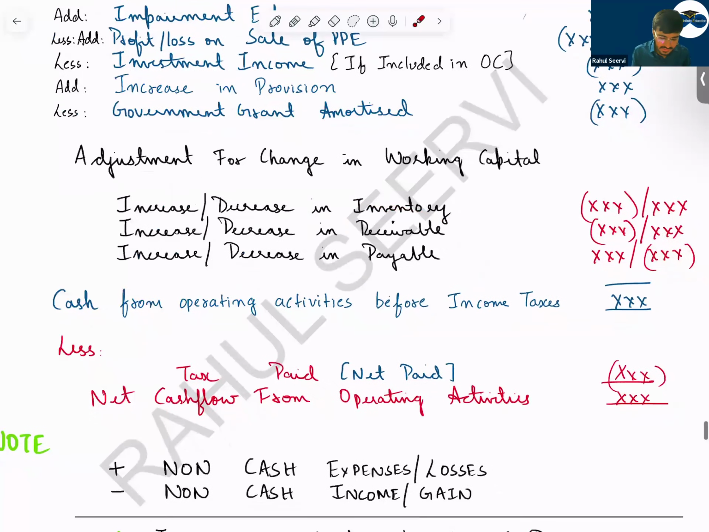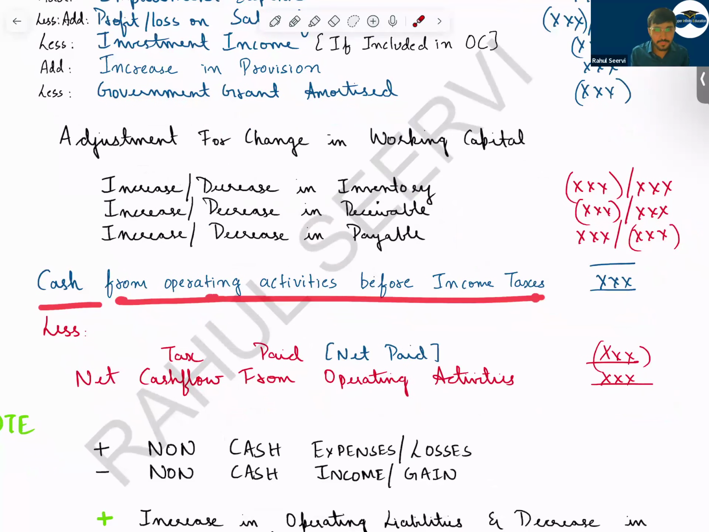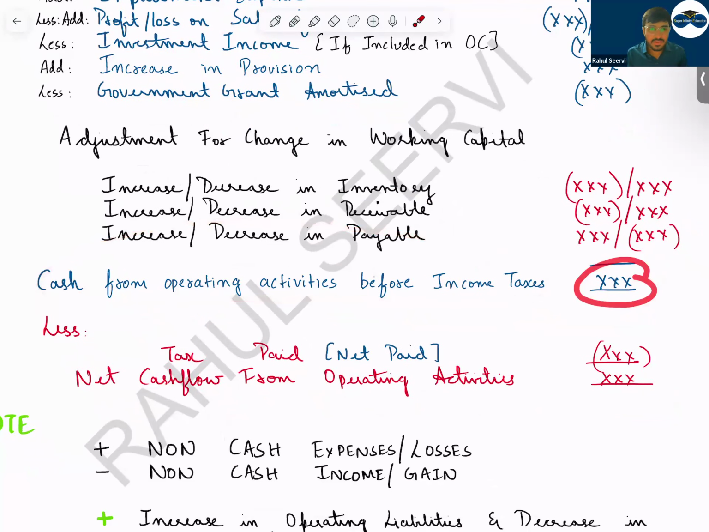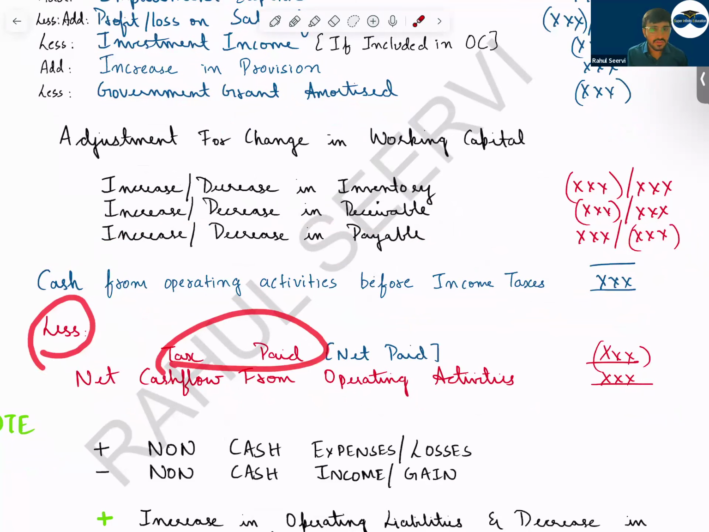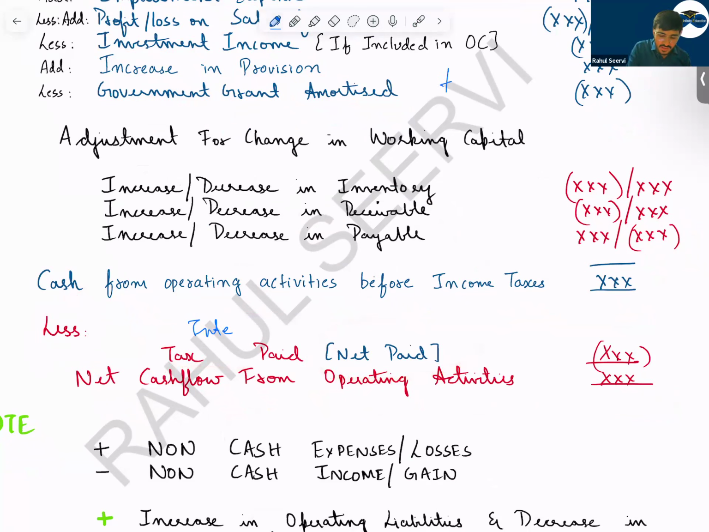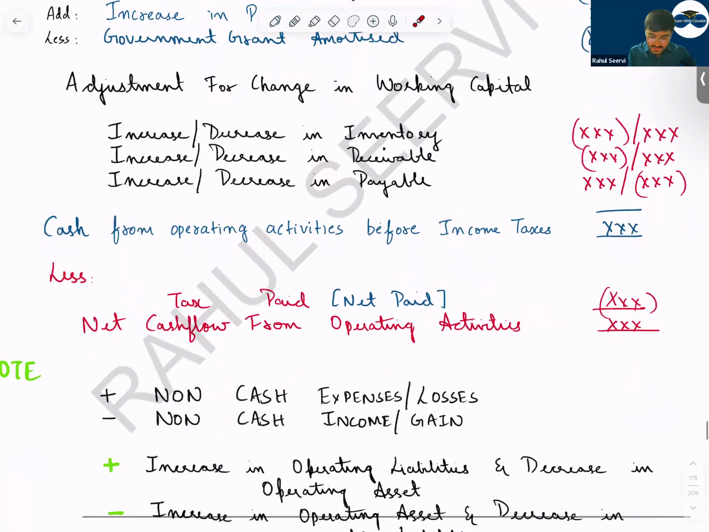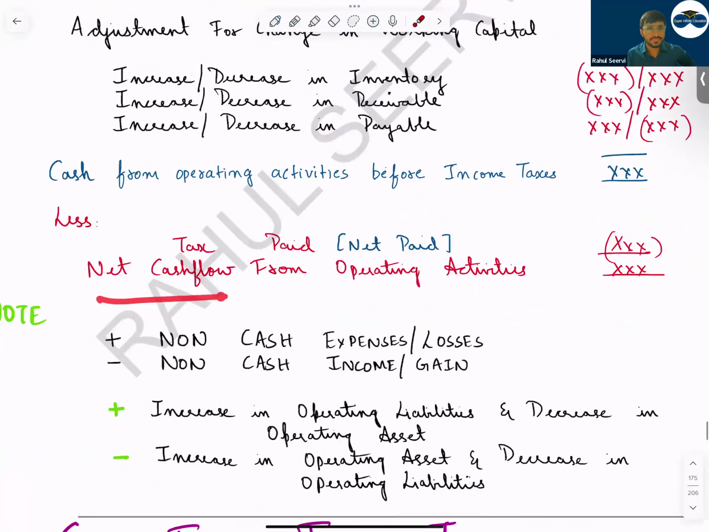So then you will get what? Cash from operating activities before income tax. So before income tax, you get the cash flow. Less what do you do? Less tax paid. What is the tax paid? The net amount. In the previous format, we used to write down interest paid also here. We used to add it here and again reduce it here. But now interest paid will be taken care of in the financing category. Then you get net cash flow from operating activities.